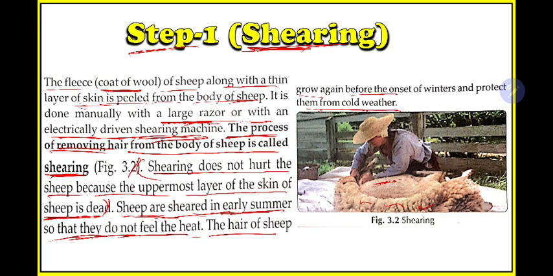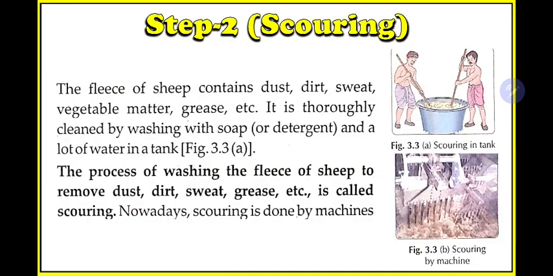But if they remove the hair now, before the winter comes, the sheep will again develop hair. If you cut your hair, after some time it will grow again. Similarly, if we remove the hair from the body of a sheep in summer, before winter comes it will develop new hairs, and these new hairs will protect it from the winter cold. So this is the process of shearing. I guess you understood it. Next is